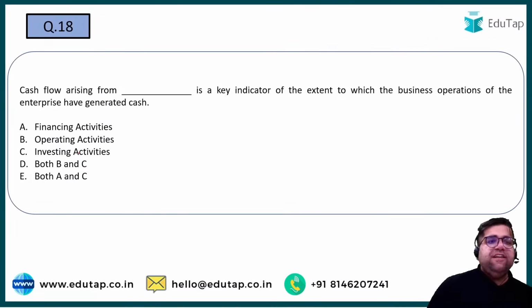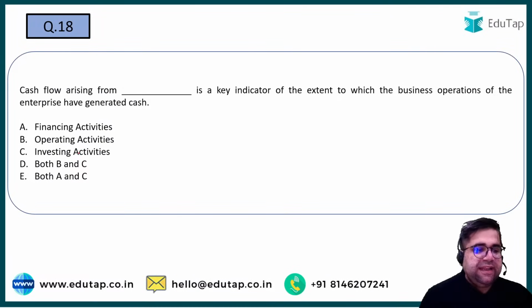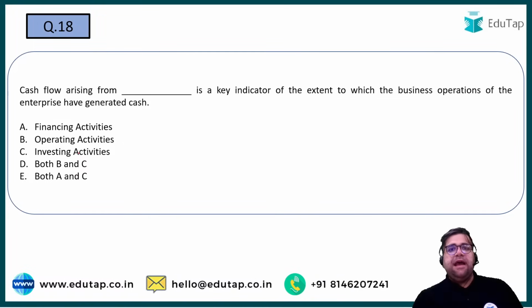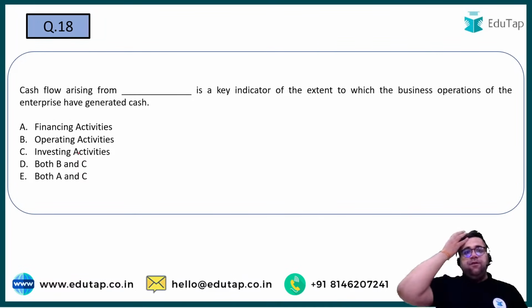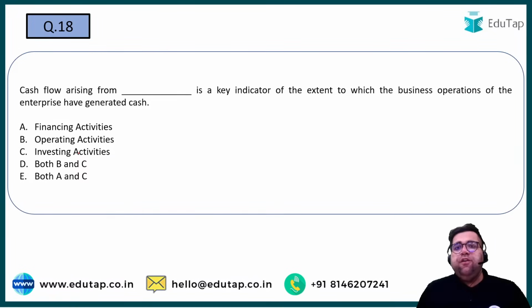Cool. Now let's move to the 18th one. Cash flow. Now we are moving to the 18th one, which is cash flow. Cash flow arising from dash is a key indicator of the extent to which business operations of the enterprise have generated cash.